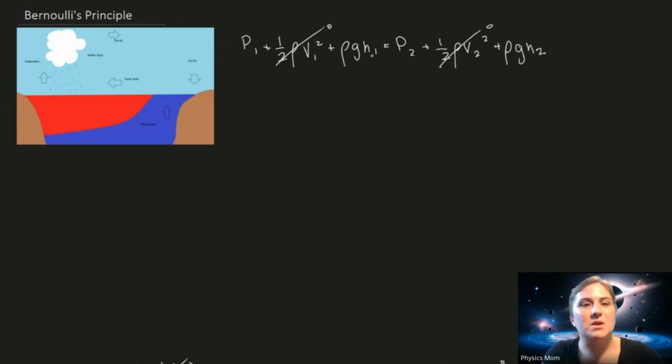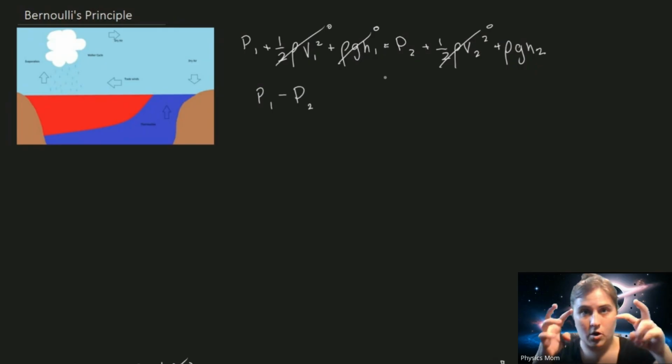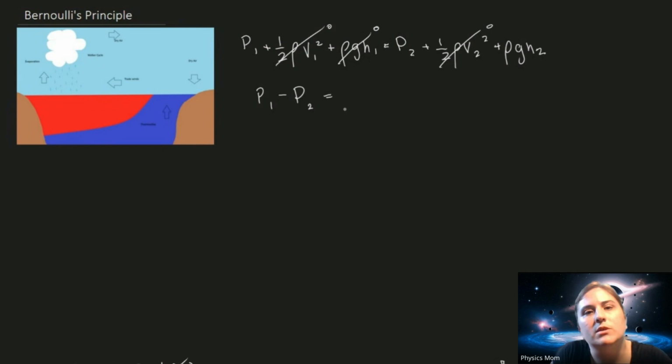And we're going to approximate that all of the water is at the bottom of the ocean, completely at a height of 0. This is not quite the case because it's really a thick body of water, but for the simplification of this example, we're going to assume all of it's at 0. So the pressure difference then, P1, I'm going to subtract this to the other side. So P1 minus P2, which I'm going to call my pressure difference, has to equal the density of the fluid, which we're going to use salt water for. It's a little more realistic, though I know we're already simplifying a lot, times G times H2.